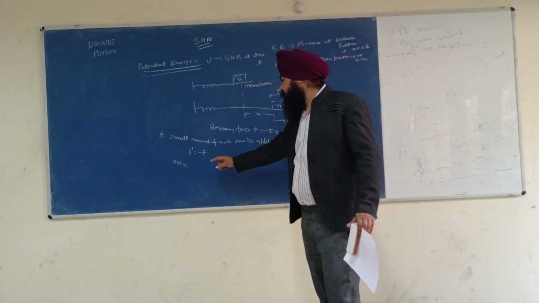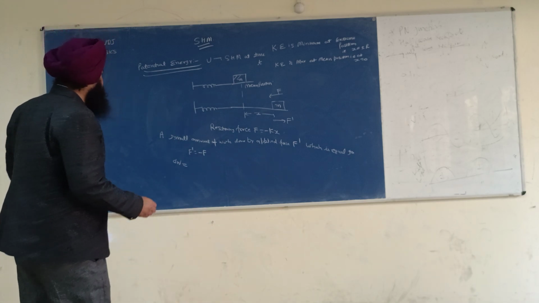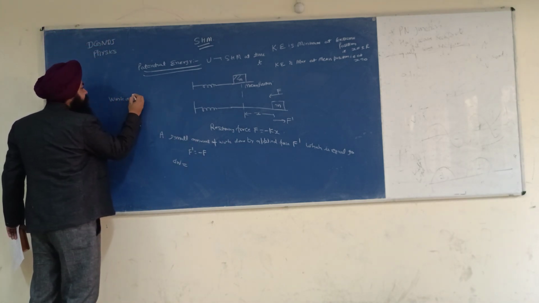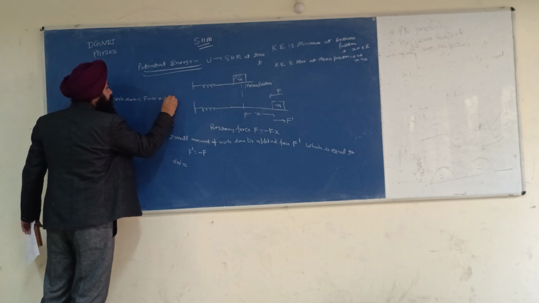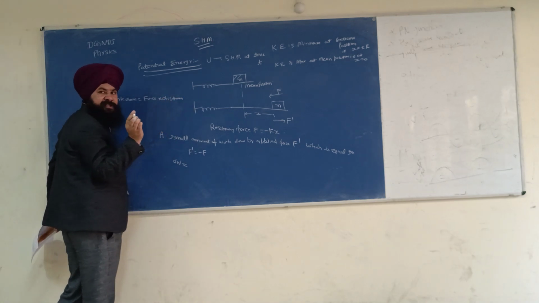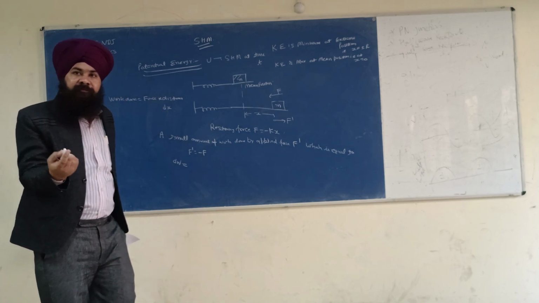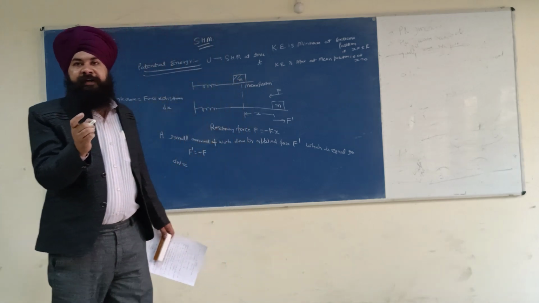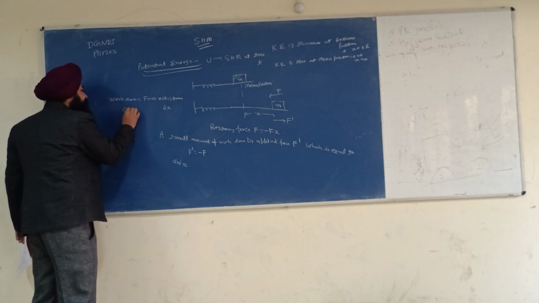So what is that small amount of work done? What's the formula for the work done? Work done is equal to force into distance. The distance is small, so the work done will also be small. Let us say this work done is dW.